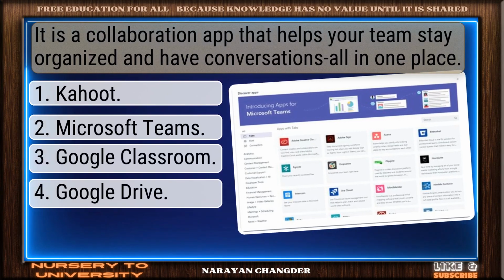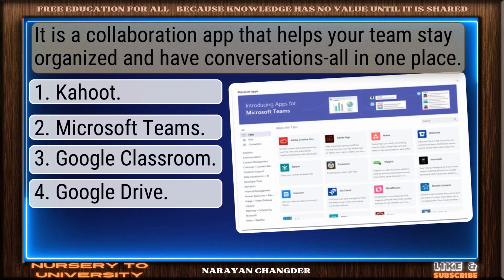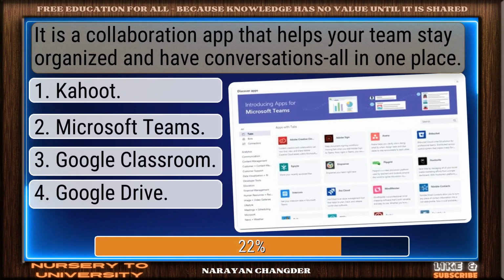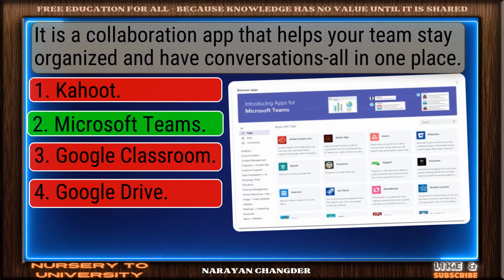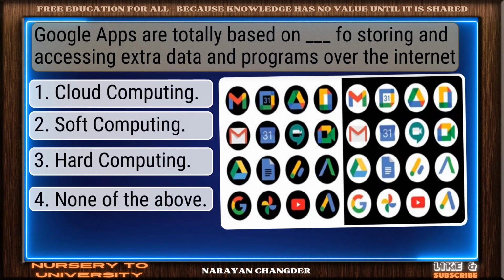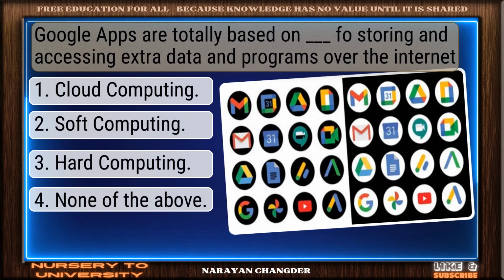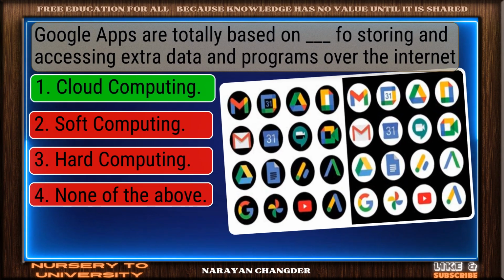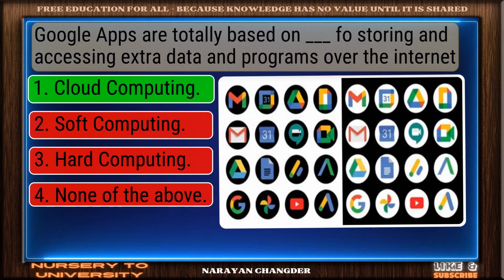It is a collaboration app that helps your team stay organized and have conversations all in one place. You got it. Your choice Microsoft Teams fits well. Google Apps are totally based on dash for storing and accessing extra data and programs over the internet. You're right. Cloud computing is the correct answer.